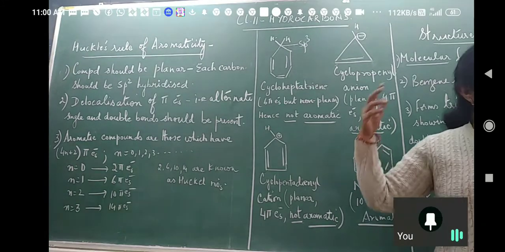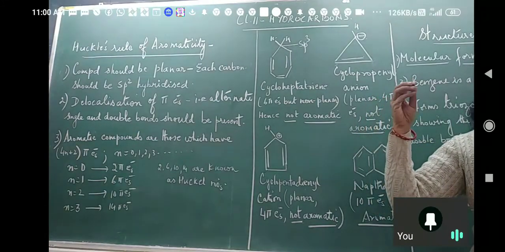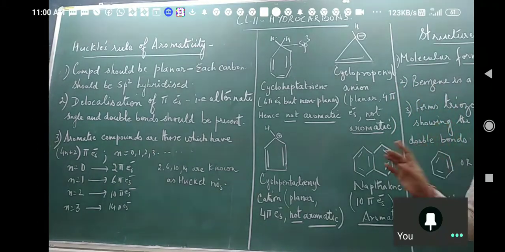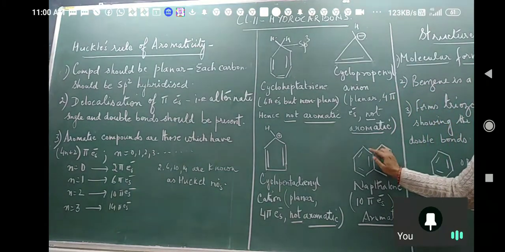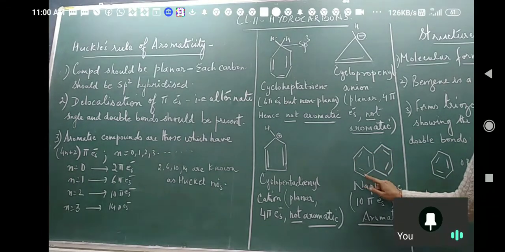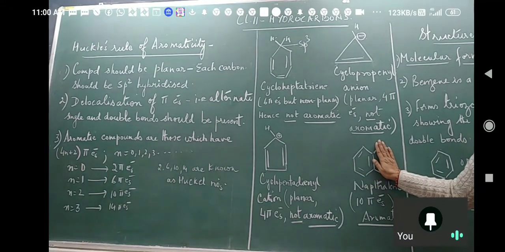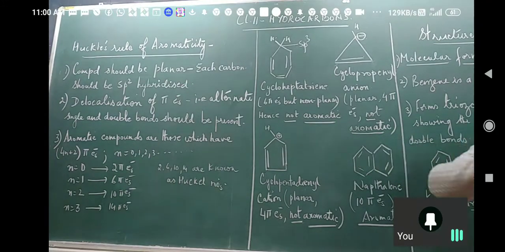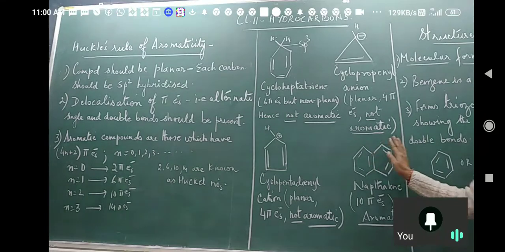Why is it that the first compound which comes to your mind for aromatic compounds is always benzene? See here, all atoms are sp2 hybridized carbon atoms, with alternate single and double bonds. Then 3 pi bonds means how many pi electrons? 6. All conditions are met. So if I draw one ring, that is benzene, it is a 100% aromatic compound.